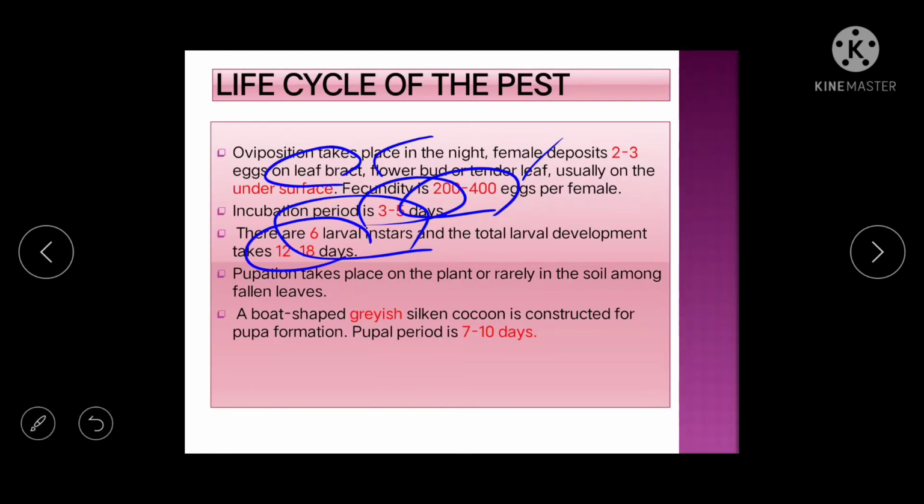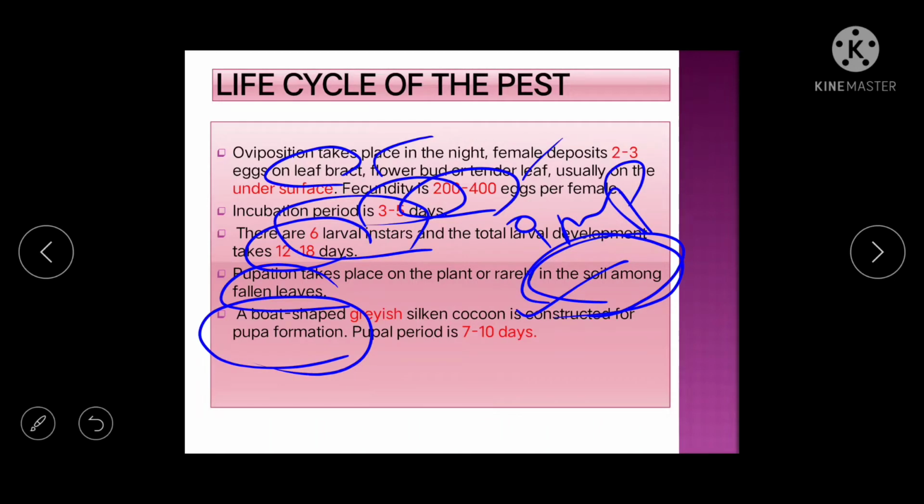Then pupation will take place inside the soil. This is important, just remember, pupation of the spotted bollworm will take place in the soil among the fallen leaves. Then a boat-shaped greyish silken cocoon is constructed for the formation of pupa. So a boat-shaped cocoon is present in which insect? The answer is spotted bollworm.